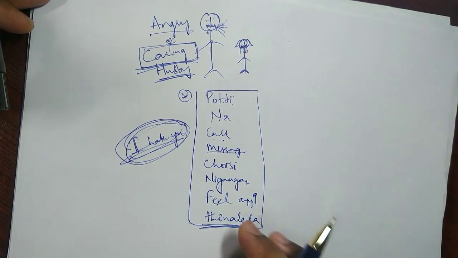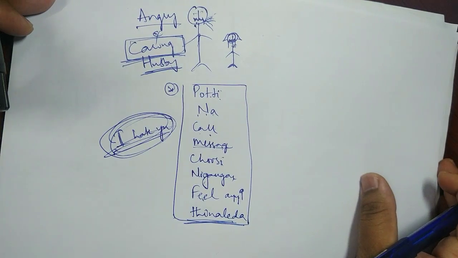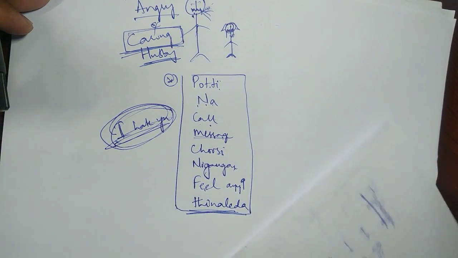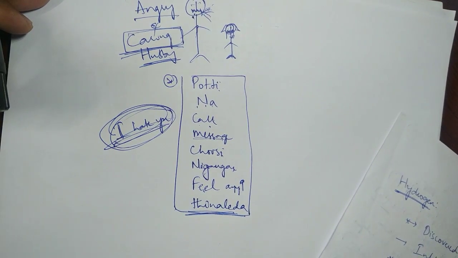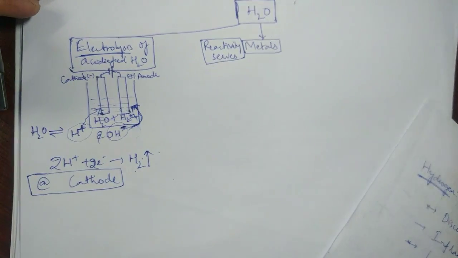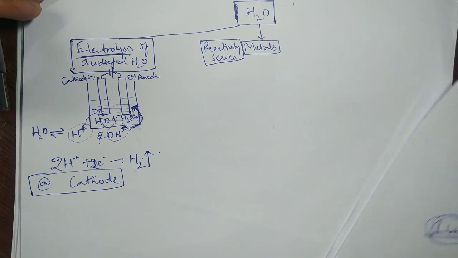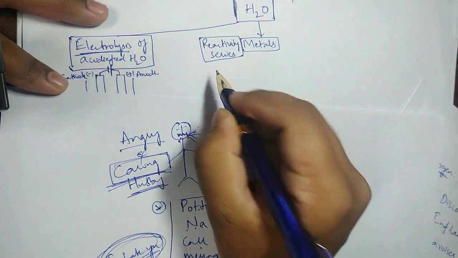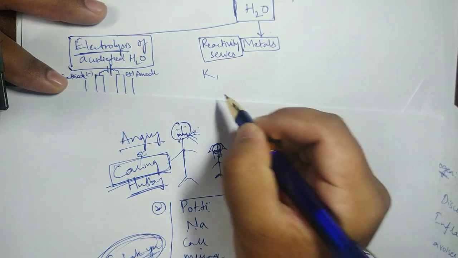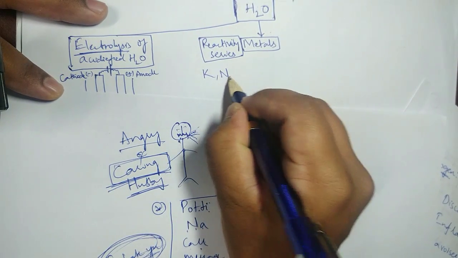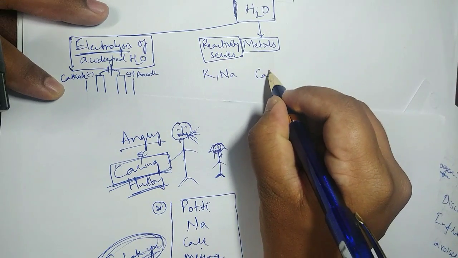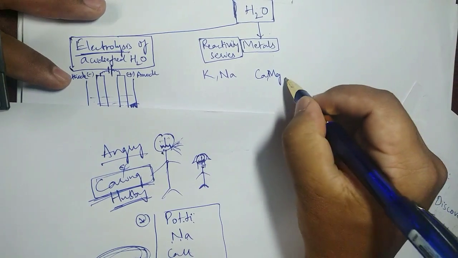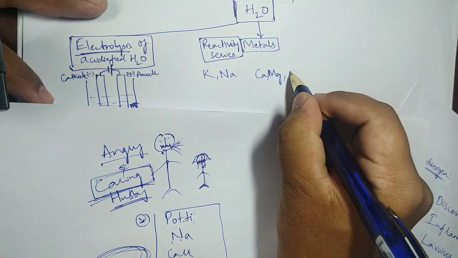Okay, remember this. Now what I am trying to say is, I wanted you to memorize the reactive series. Okay, what is that reactive series? Potti or potassium, na sodium, call calcium, message Mg, choosy C, carbon.